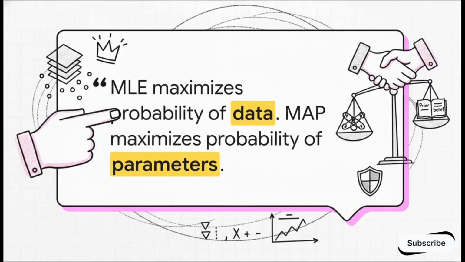So the crucial takeaway here is to cement this permanent mental model. Just remember this golden rule. MLE maximizes the probability of the data given the parameters. MAP maximizes the probability of the parameters given the data. One is the dictator enforcing the data's will, the other is the compromise maker balancing the data with a prior belief. Basically, every standard loss function and regularizer you use is just a clever disguise for these two core concepts.